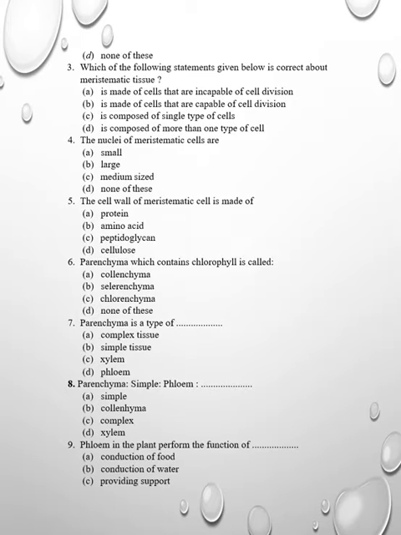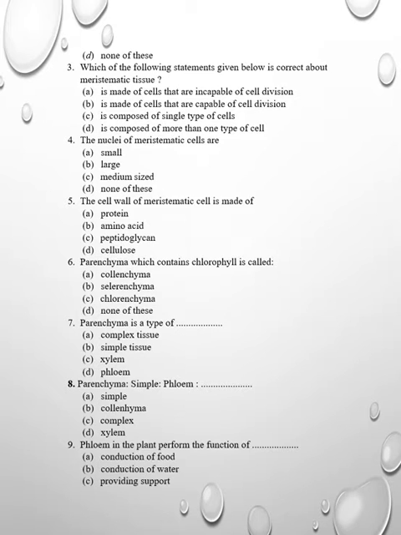The answer is cellulose. Then the sixth one: parenchyma which contains chlorophyll is called chlorenchyma. Then the seventh one: parenchyma is a type of tissue in the simple, complex, xylem, phloem. So the answer is simple permanent tissues. Parenchyma is a type of simple permanent tissue.